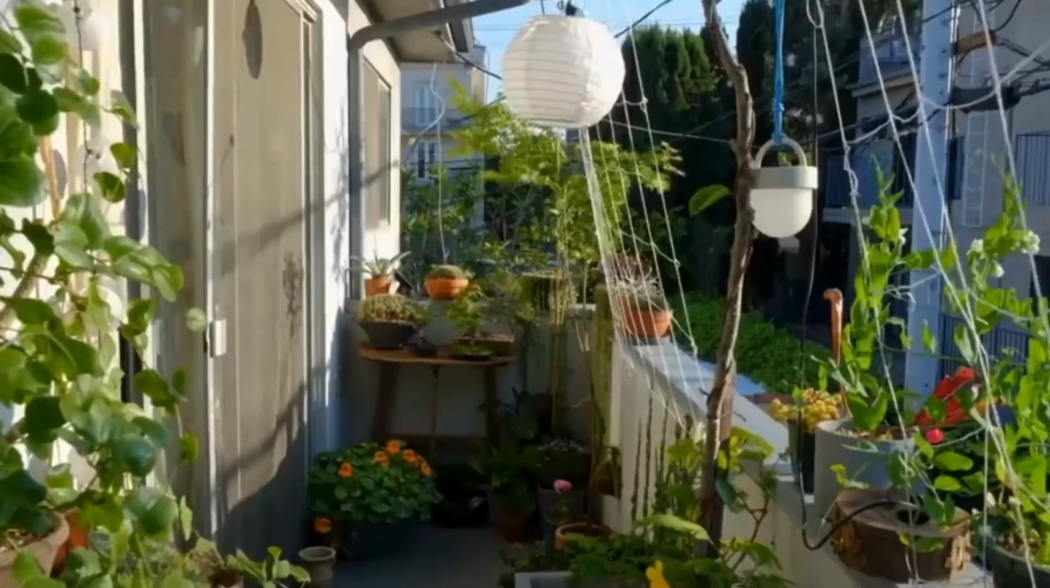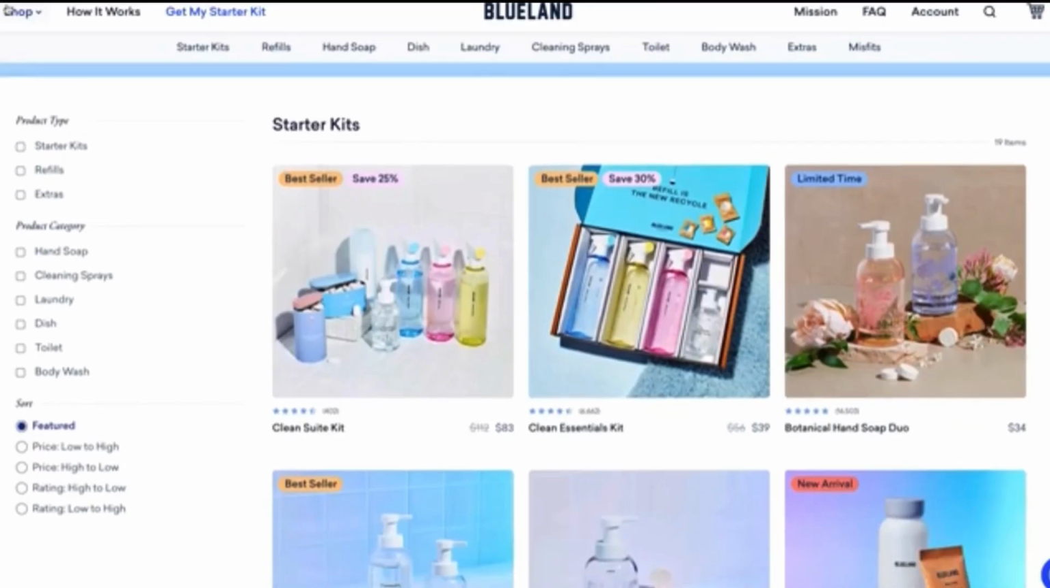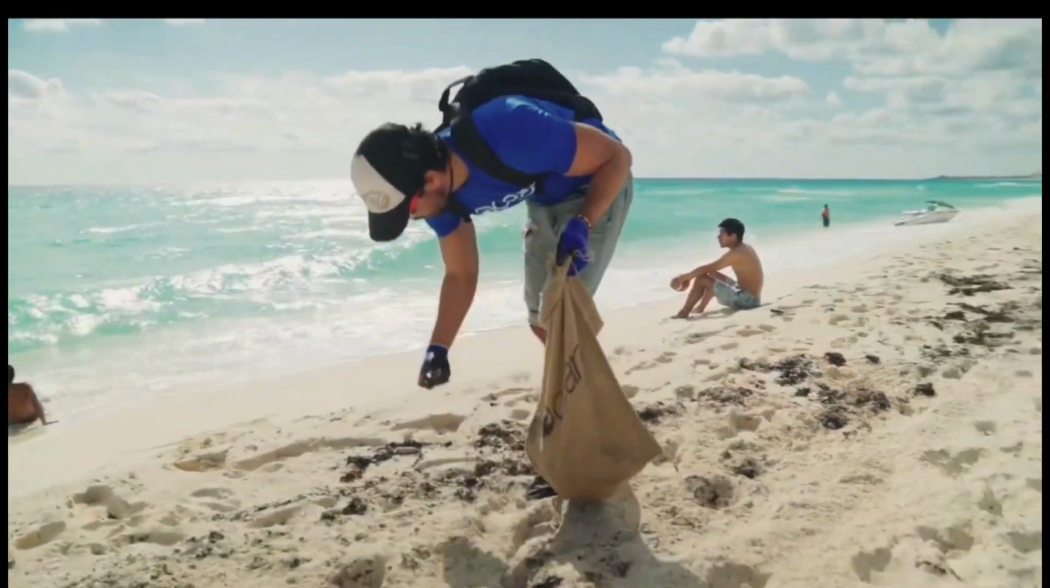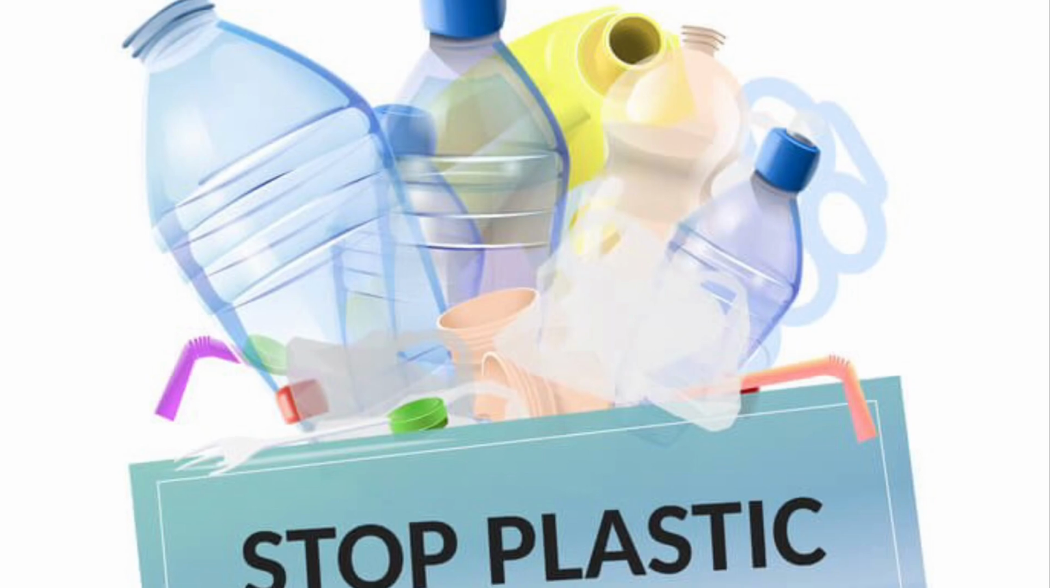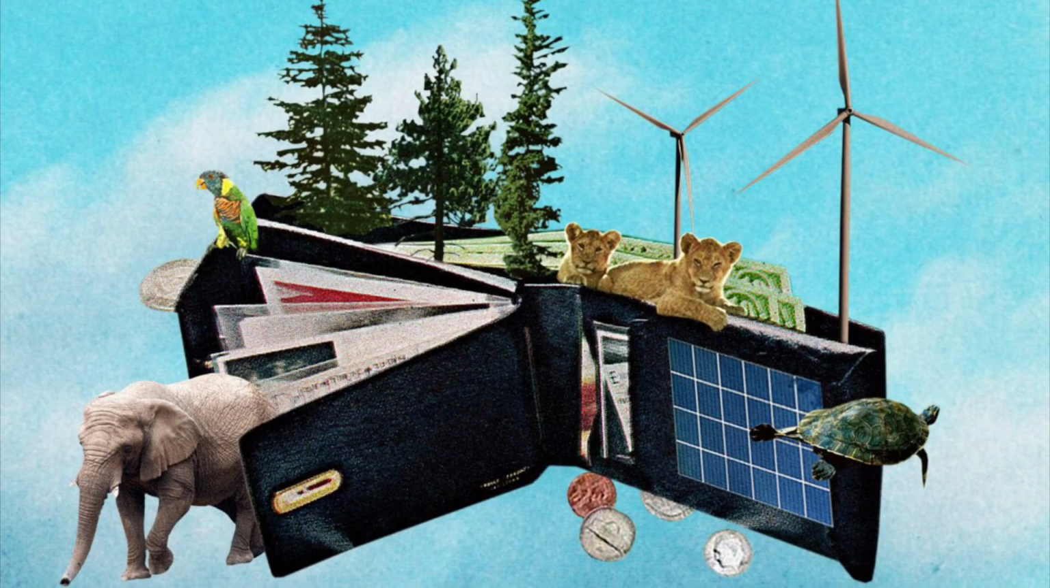A few more ways to help are to avoid harmful chemicals, such as cleaning chemicals. Find eco-friendly substitutes such as the brand Blueland. Pick up trash, buy or use less single-use plastic and containers, and donate to climate change charities or shelters.